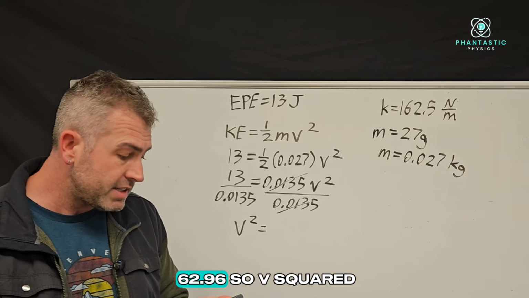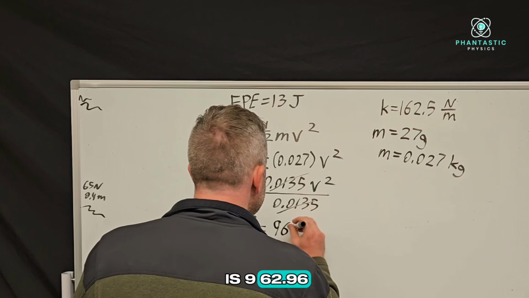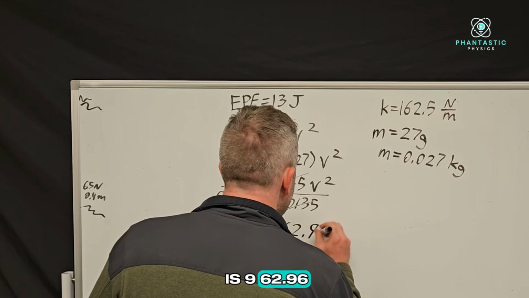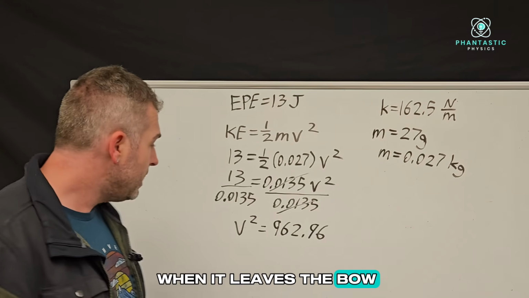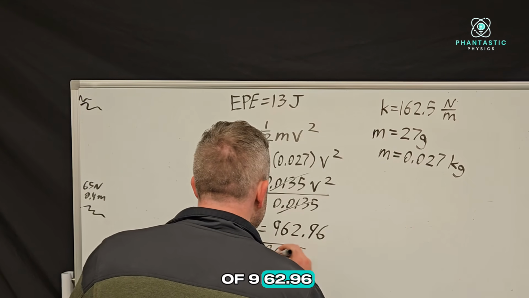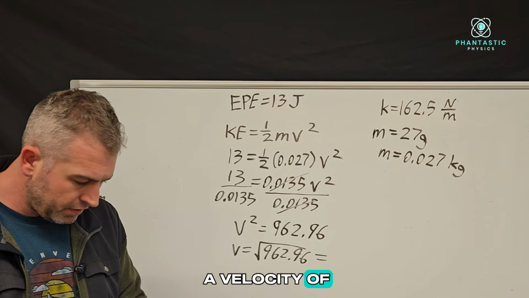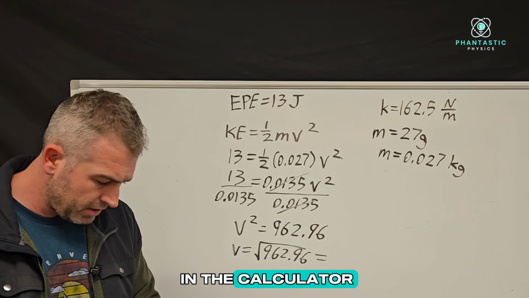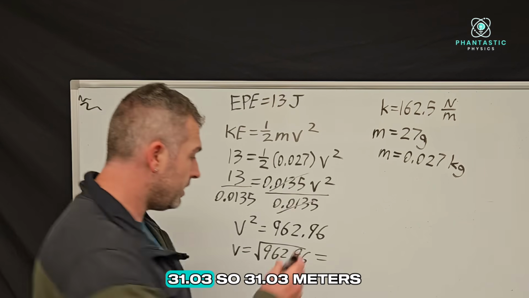And I get 962.96. So v squared is 962.96. And the last step to solve for its velocity, how fast it's going when it leaves the bow, take the square root of both sides. So v is equal to the square root of 962.96. And that gives us a velocity of, when I punch this in the calculator, 31.03.